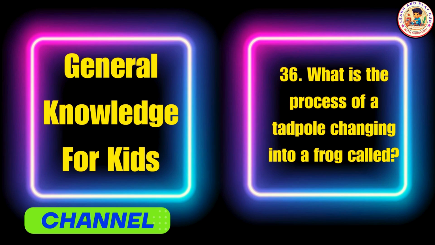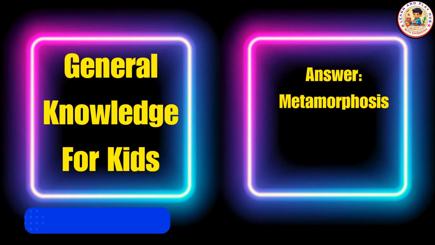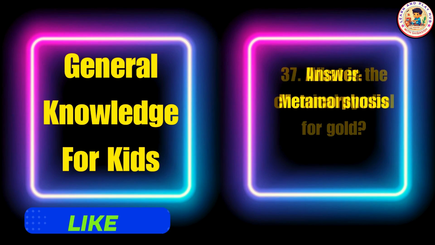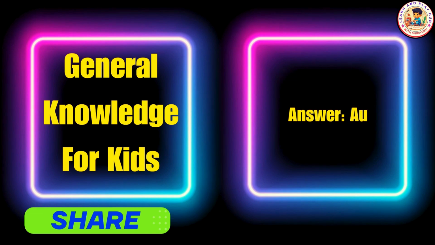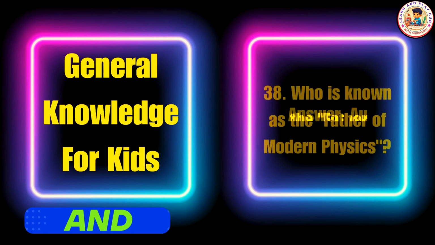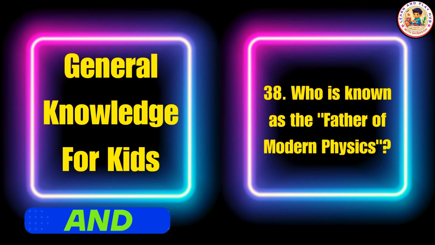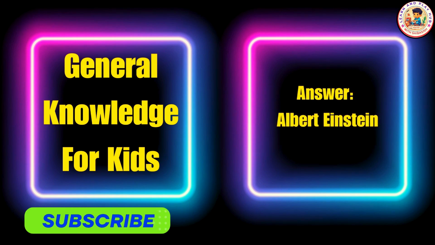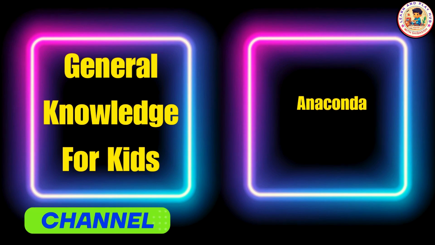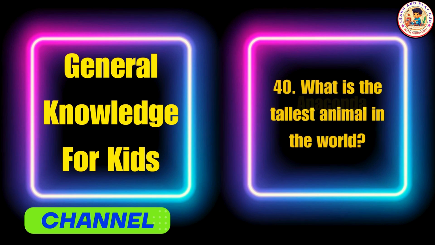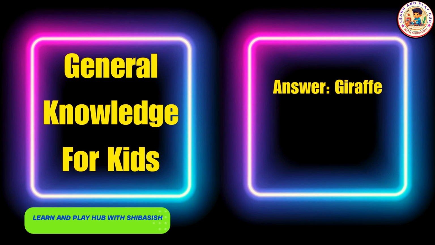What is the process of a tadpole changing into a frog called? Answer: metamorphosis. What is the chemical symbol for gold? Answer: Au. Who is known as the father of modern physics? Answer: Albert Einstein. What is the largest snake in the world? Answer: anaconda. What is the tallest animal in the world? Answer: giraffe.